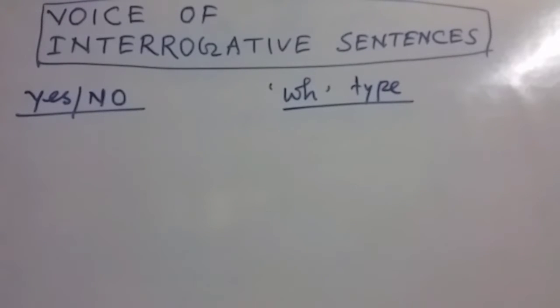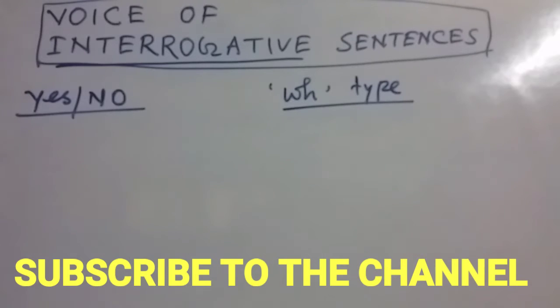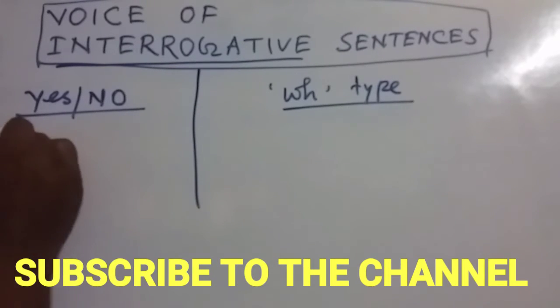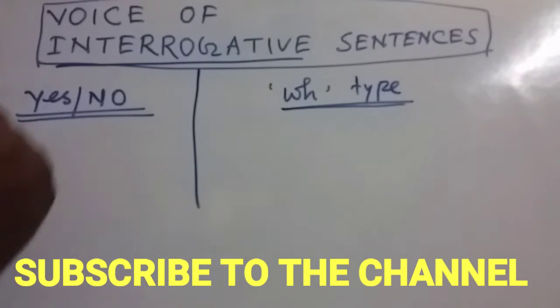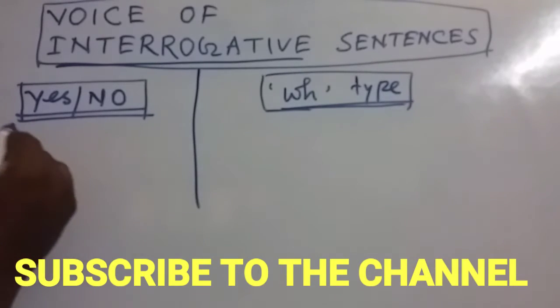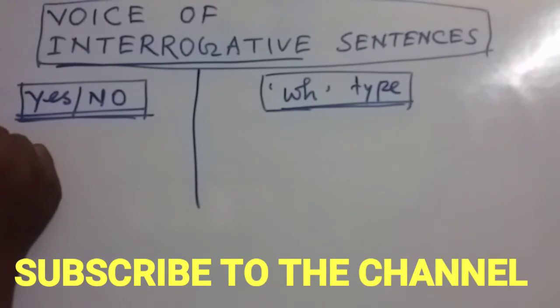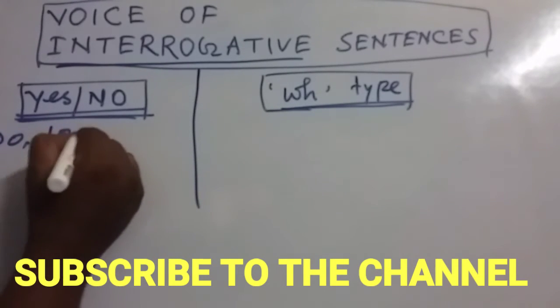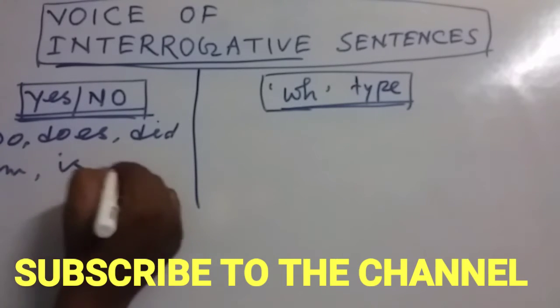So my dear friends, you know that we are talking about interrogative sentences right now, and interrogative sentences are divided into two parts. One is called yes-no type question, another one is called WH type question. So why is this called yes-no type question and why is this called WH question? Actually, my dear friends, some of the questions used in the English language start with maybe do, does, did, shall, will, or any kind of auxiliary verbs like am, is, are.